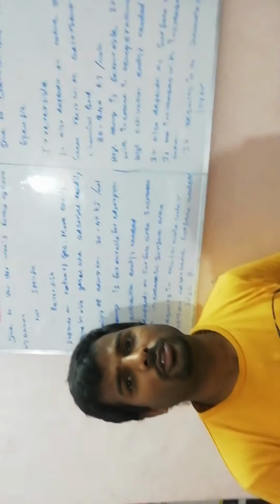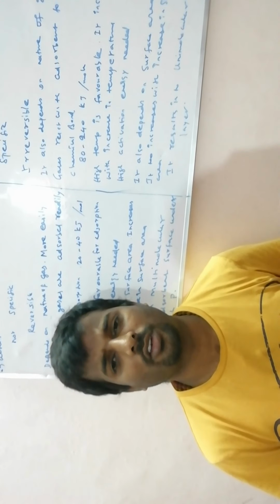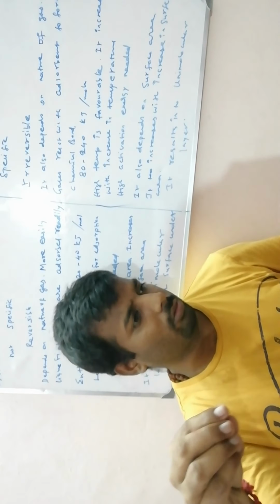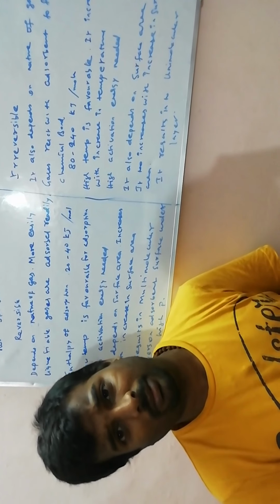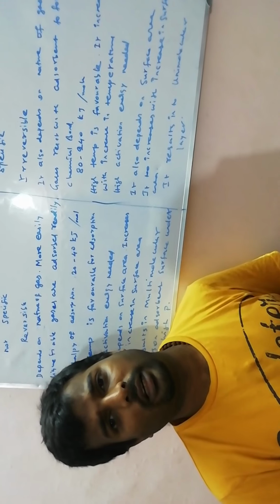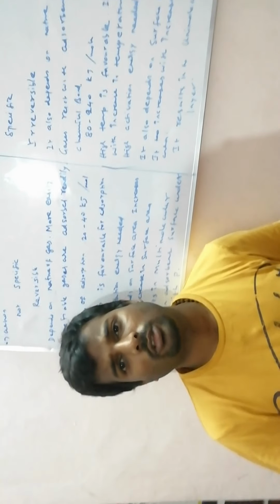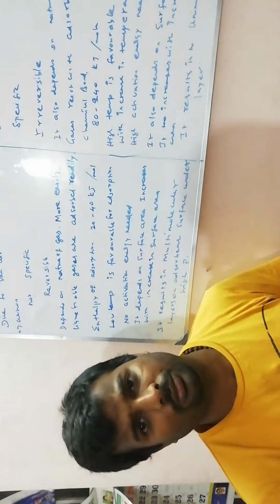Chemical adsorption is due to chemical bond formation. In our day-to-day life, we see that oxygen reacts with metal to form rust. Oxygen is adsorbed on the surface of the metal to form oxide ion. Like that, hydrogen reacts with the transition metals to form hydride ion. So these are examples of naturally occurring chemical adsorption.